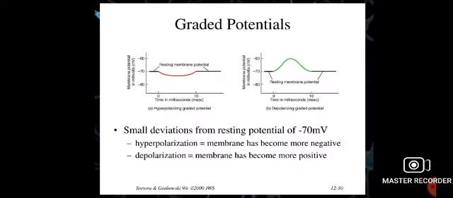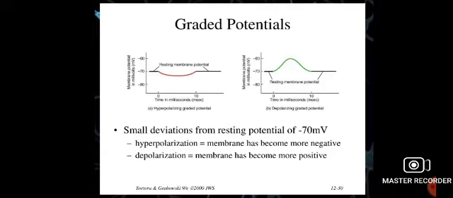In this graph we can clearly explain the graded potential. The first graph is of hyperpolarizing graded potential, and the second one is about depolarizing graded potential. Along one axis is the membrane potential in millivolts, minus 80, minus 70, minus 60, and the second axis is the time in milliseconds.